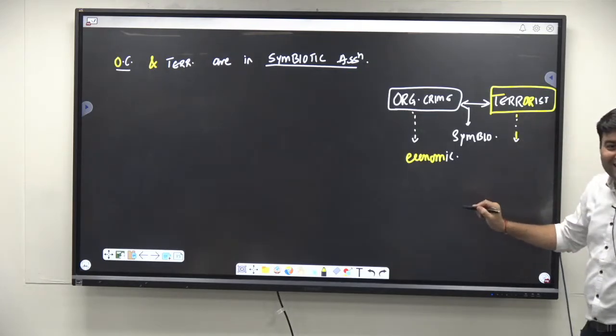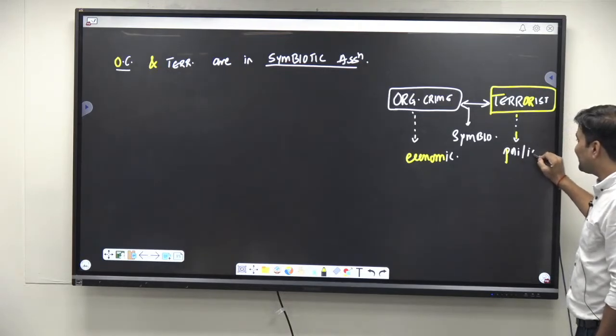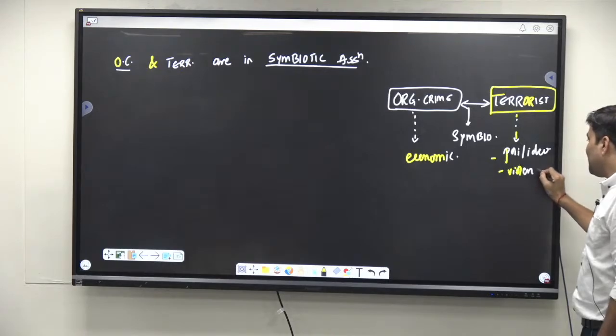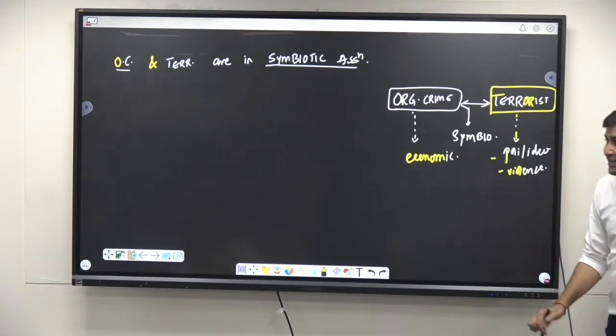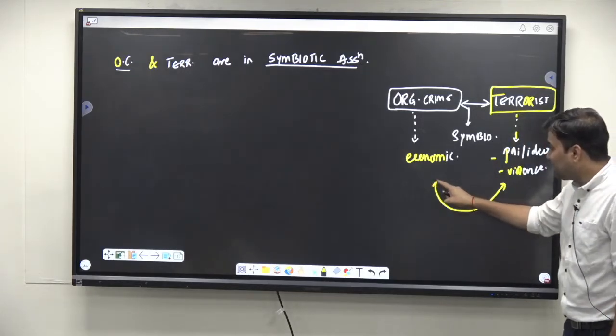However, terrorism is mainly for political or ideological purpose, where violence is preferred. But both of them cannot be separated.